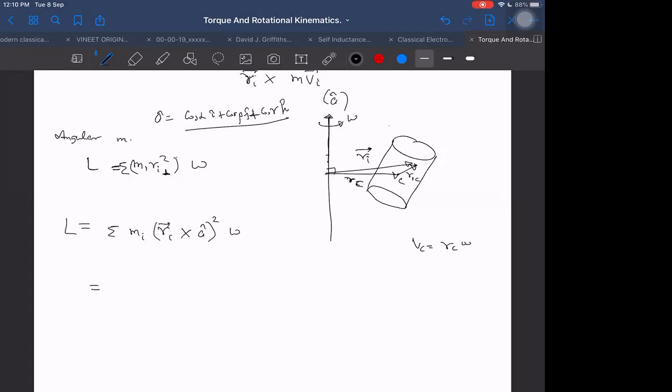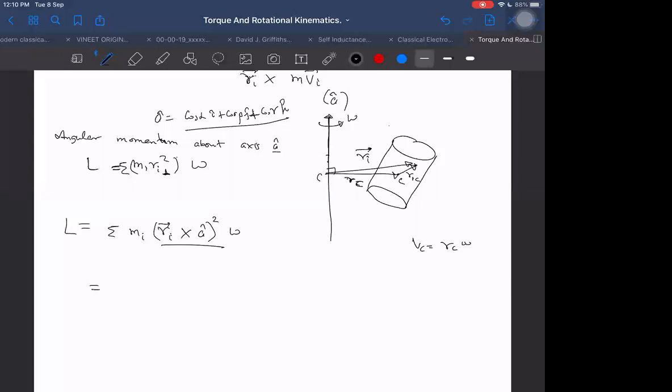The angular momentum about the axis a cap. What is that finally? If I take Ri cross a cap, what will it become?